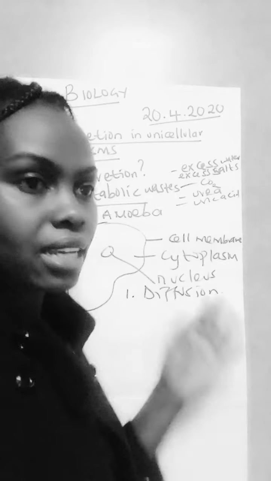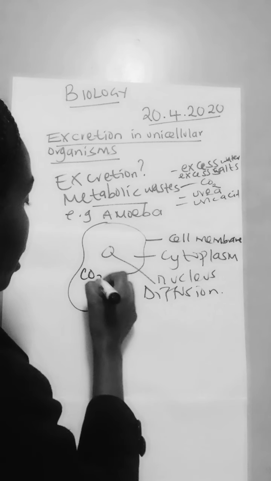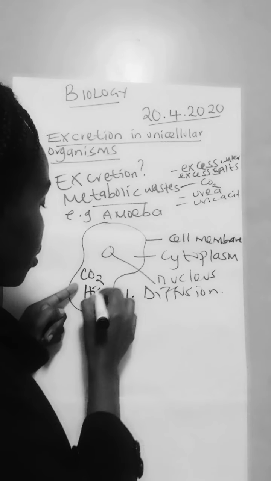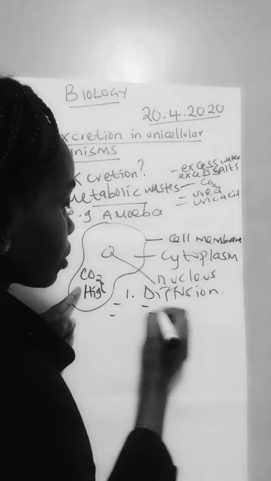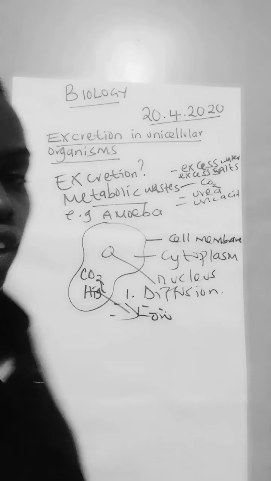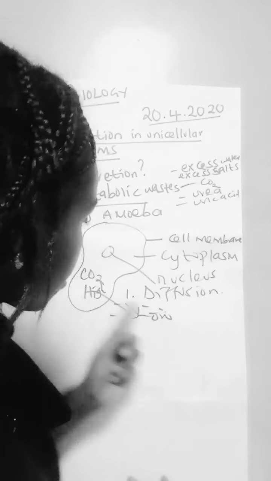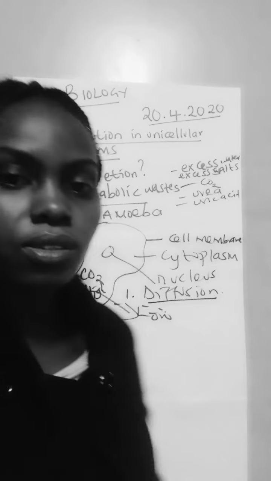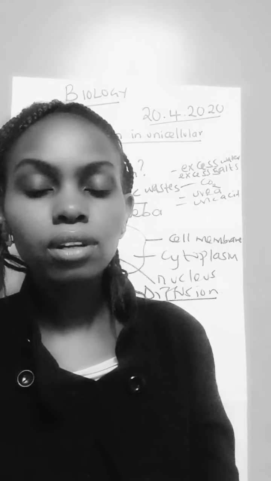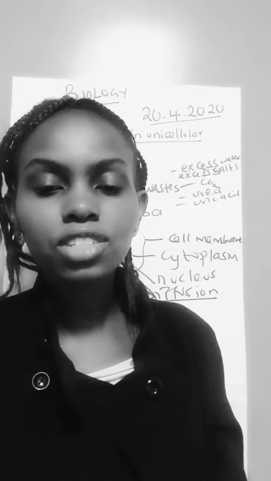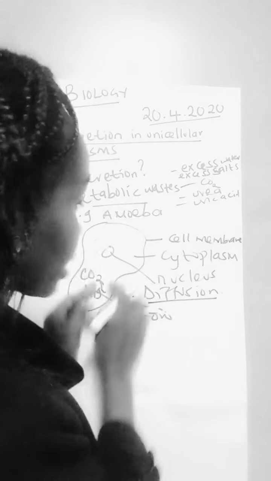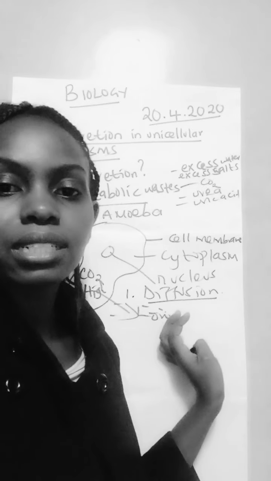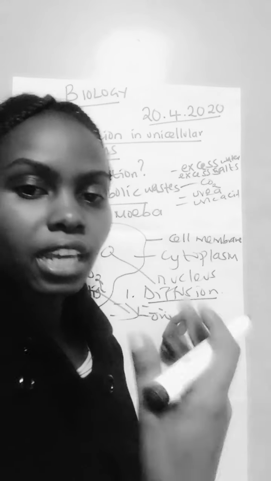What happens is that they concentrate higher. For example, carbon dioxide, which is a metabolic waste, concentrates high in the body than in the surrounding. And then, because of that concentration gradient, carbon dioxide is eliminated to the surrounding through diffusion. So I said one method is by simple diffusion. There exists a concentration gradient between the metabolic waste within the body of an amoeba and in the surrounding. This enables that metabolic waste to be eliminated by simple diffusion.